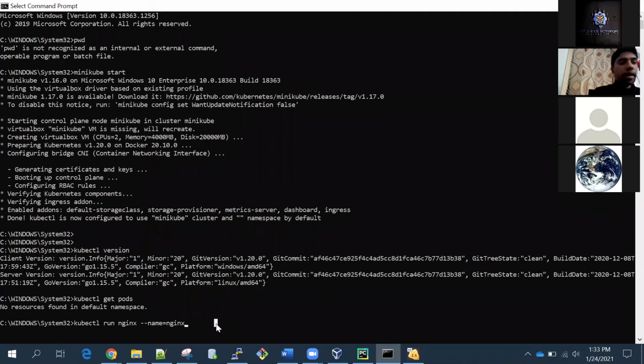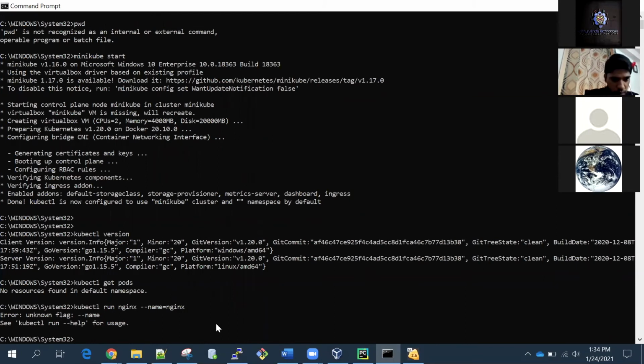Just to make you understand, first we have containers, then there is a wrapper on top of containers, and that wrapper is called a pod. In Kubernetes, the smallest unit is a pod. Kubernetes uses a wrapper on top of containers, and that wrapper is known as a pod. So I'm going to run a pod here, but in the background only a container is running. This is the command. It will run an nginx pod here. Okay, I think there is some mistake in my command.